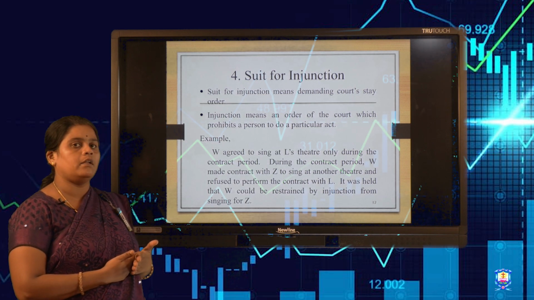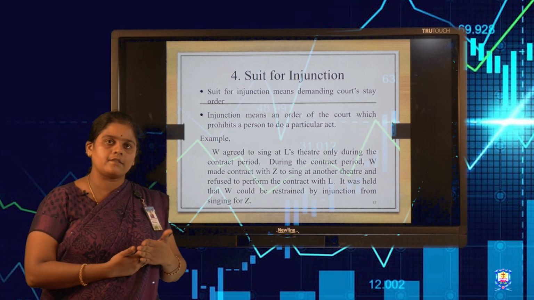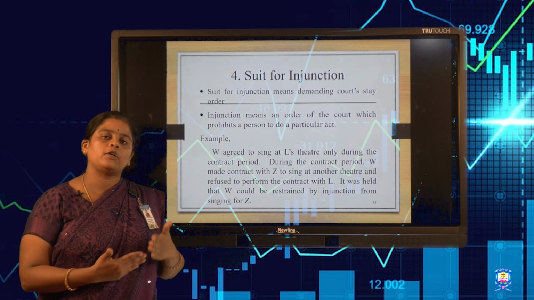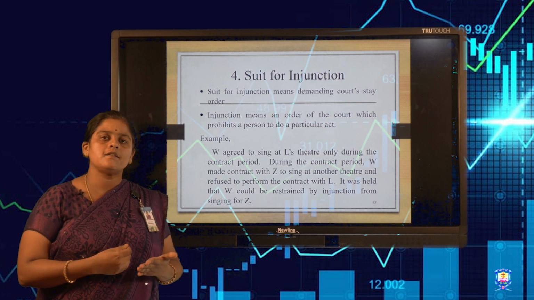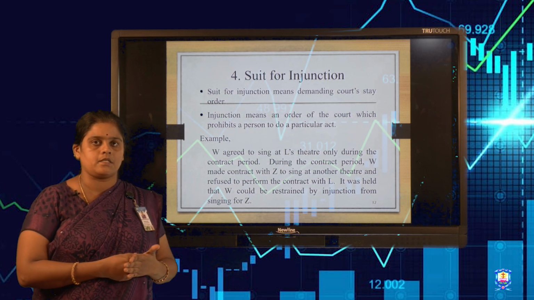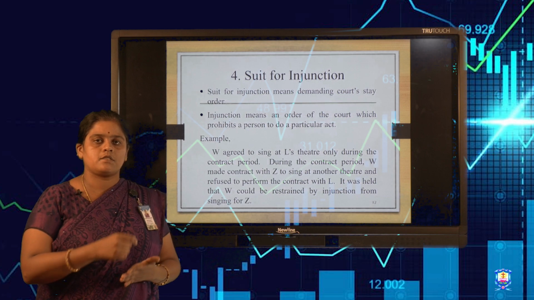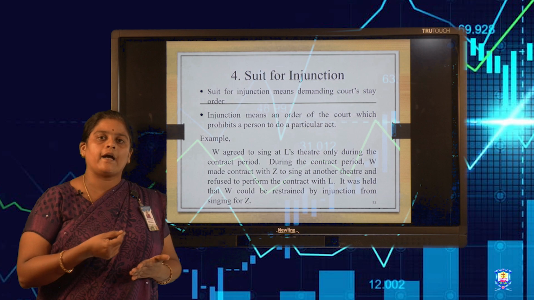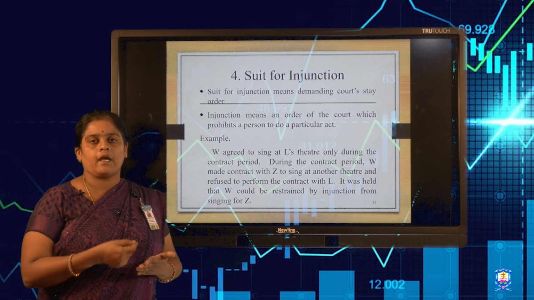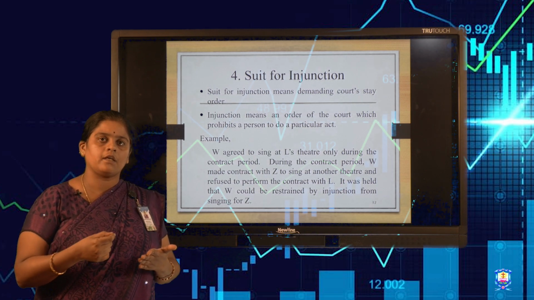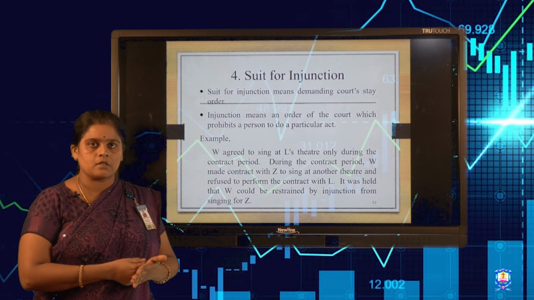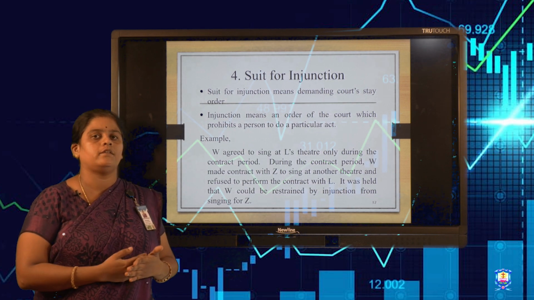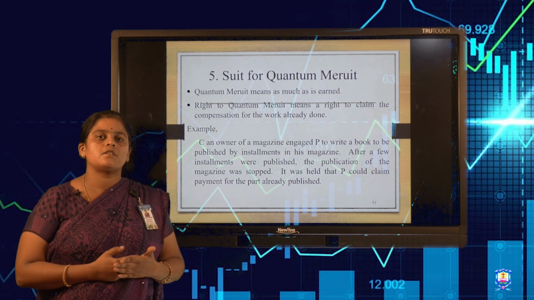We can explain with an example. W has a contract with Z to sing in Z's theatre during the contract period. L is expecting that W will sing in L's theatre, so L automatically suffers. So L can approach the court and take action against W, asking for a stay order not to do the particular act of singing in the Z theatre. That is called suit for injunction. Suit for injunction means we can stop a particular action by a party who is involved in the contract.